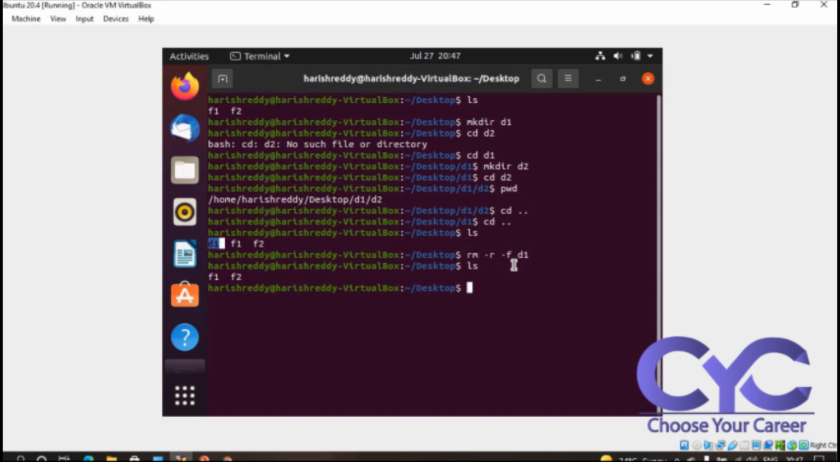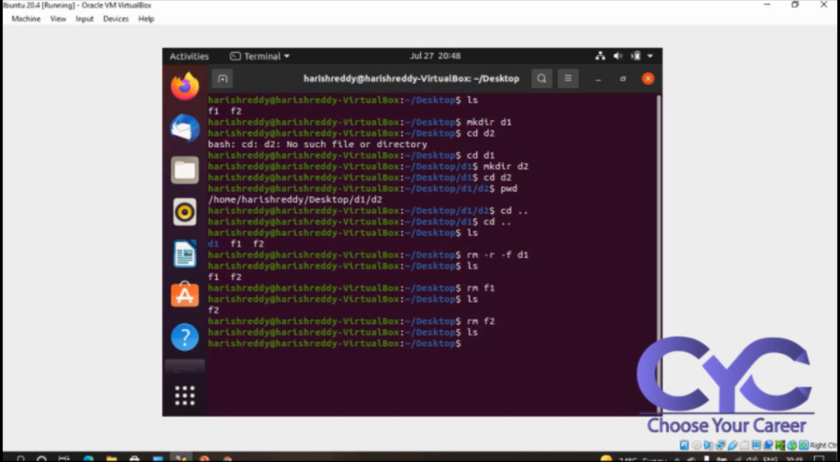I hope you understand. So how can you remove the files? Here I have two files, f1 and f2. I want to remove these files: rm f1. Removing the file with rm. See here, I can go with ls. Only the f2 file remains, so rm f2. Now with ls, I don't have any files and I don't have any directories. So this is the concept about files and directories.